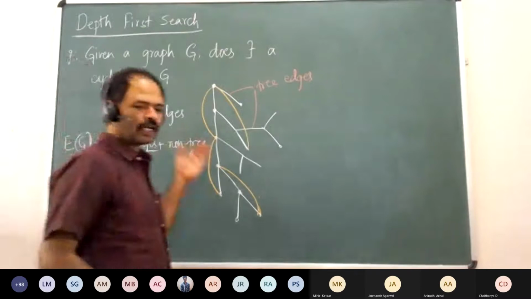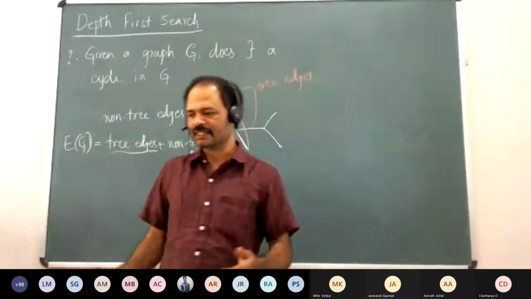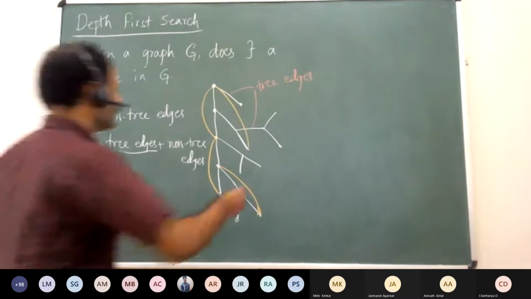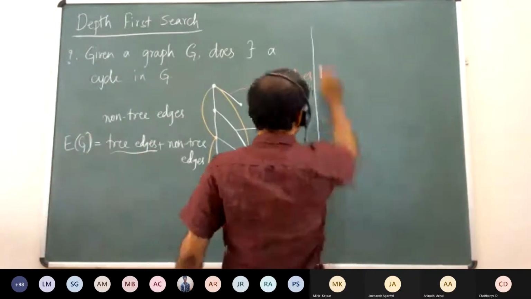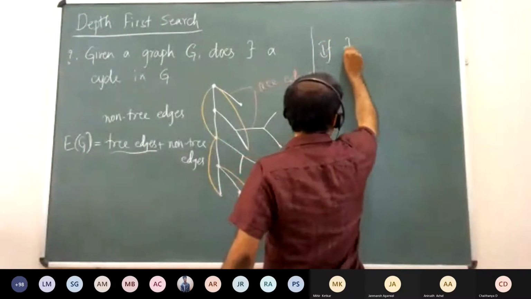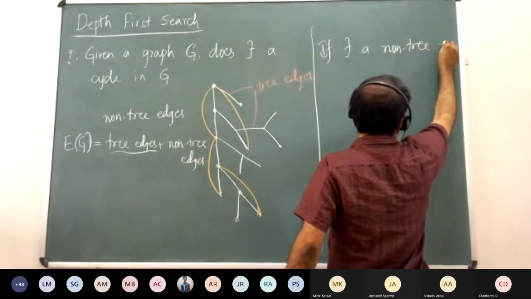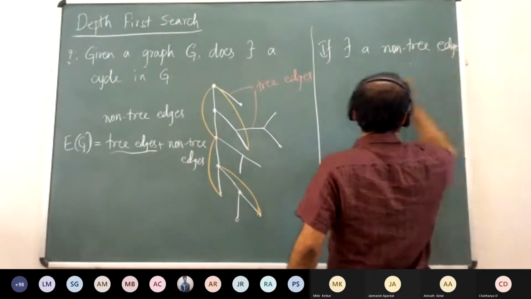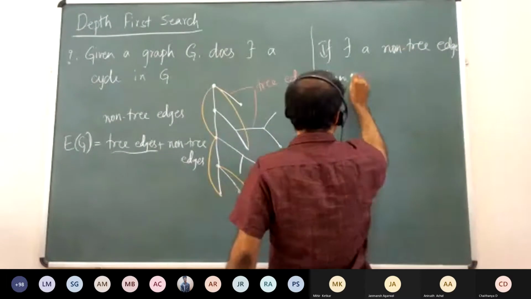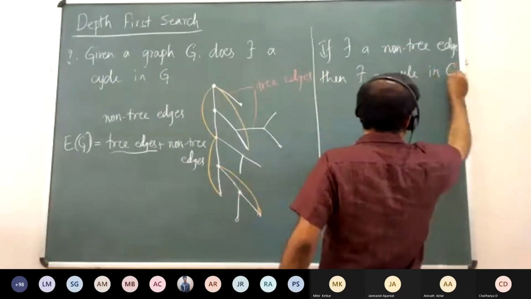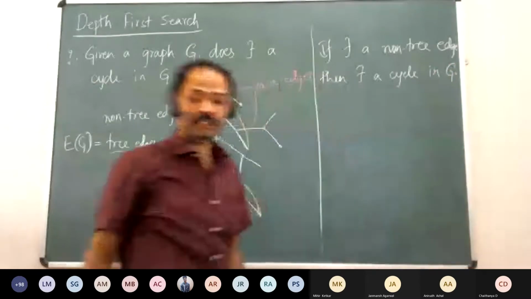As soon as there is a non-tree edge, then there exists a cycle. That is the claim: if there exists a non-tree edge, then there exists a cycle in G. This is in the graph.